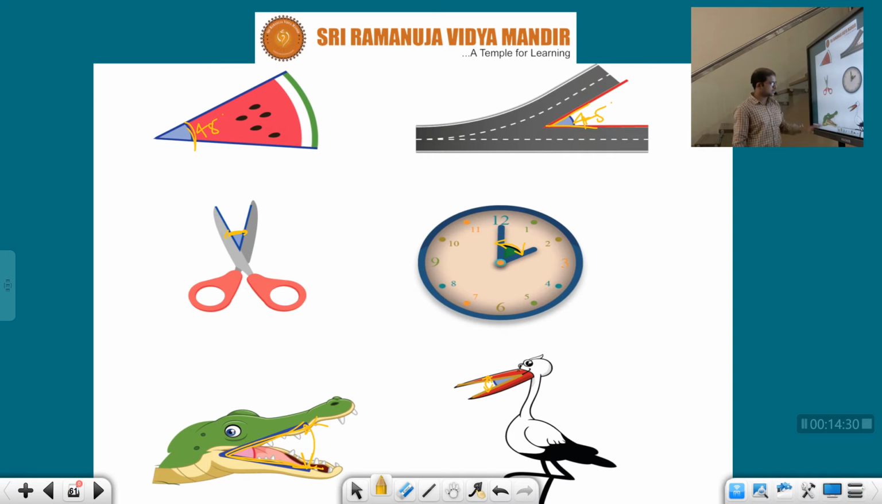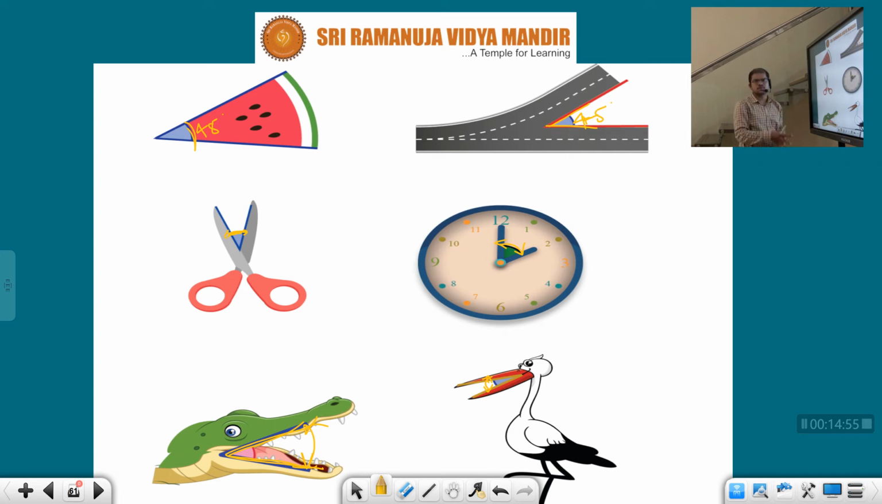So between this one and this one, what is the angle, children? 0. Between this side and this side, what is the angle, children? 90 degrees. Between the adjacent sides, this is adjacent for this one, adjacent. So the angle between the adjacent is how much? 90 degrees. Angle between the parallel lines is how much? 0.